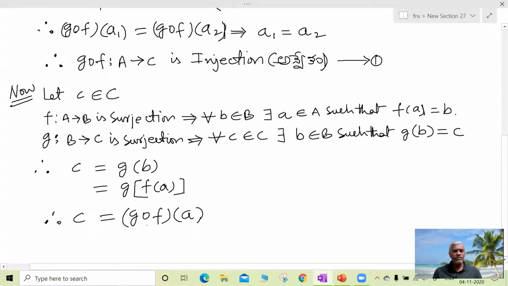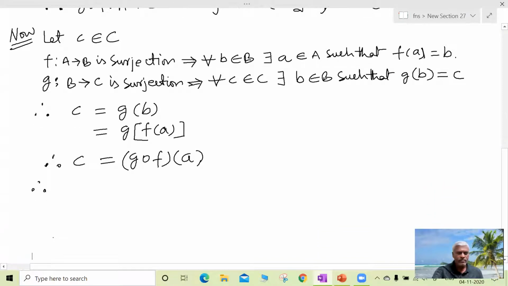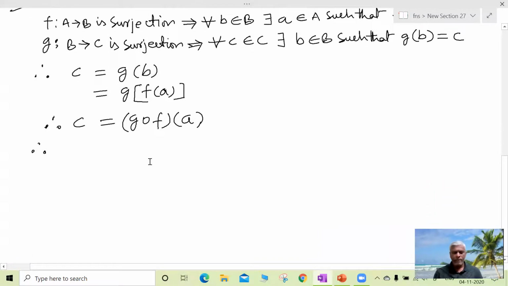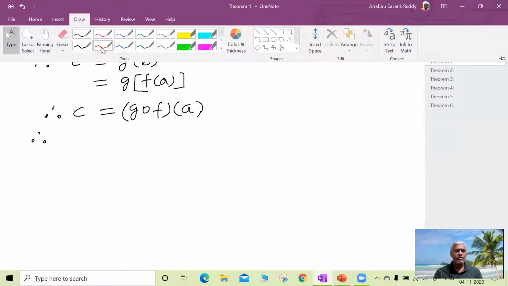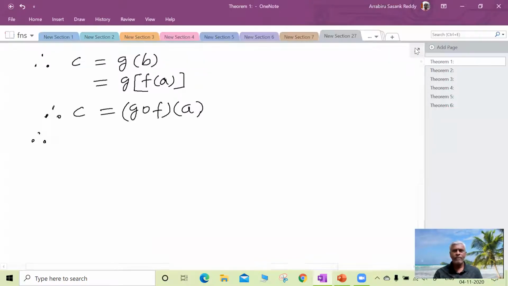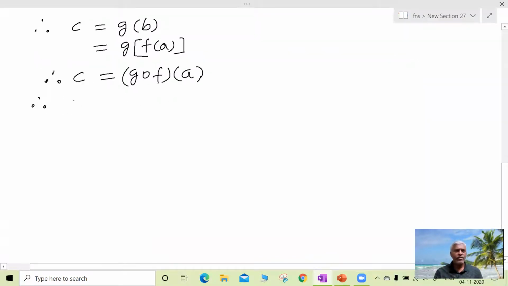For every element c, there exists an element a.